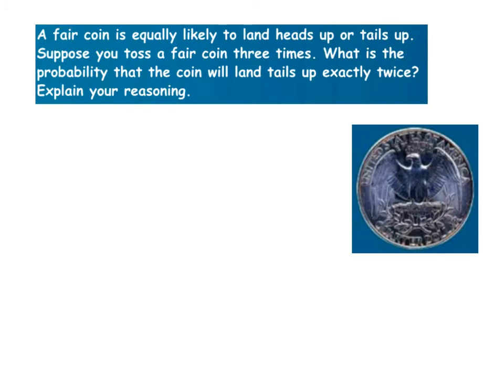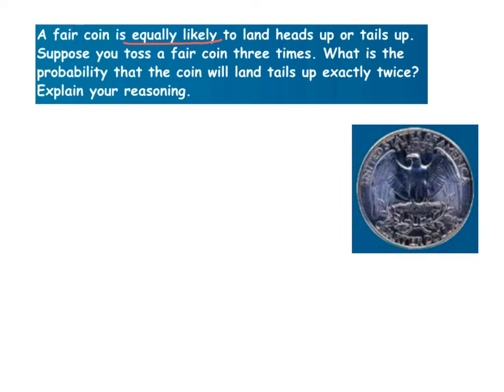Okay, so here's a little warm up for you. A fair coin is equally likely to land heads up or tails up. One of the key ideas here is "equally likely," because if the outcomes are not equally likely, we can't deal with this probability the way we do. But it's equally likely to land heads up or tails up.